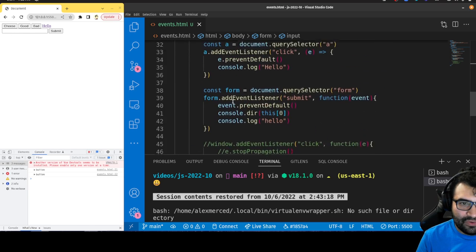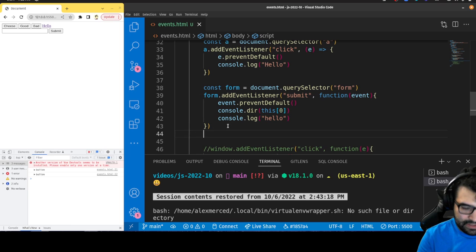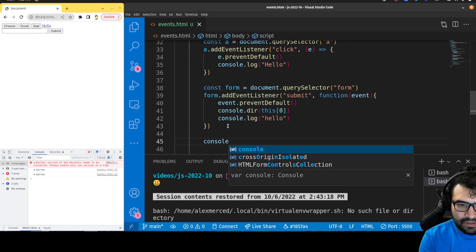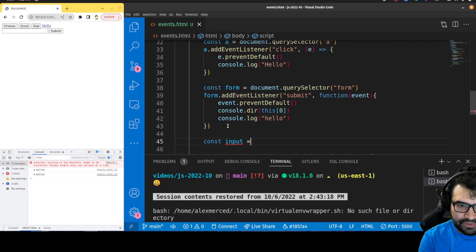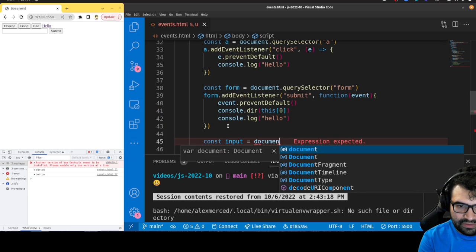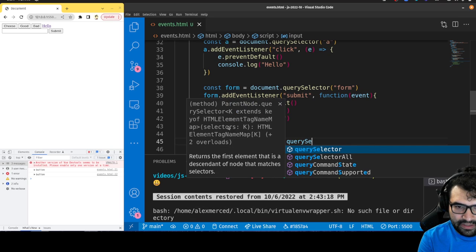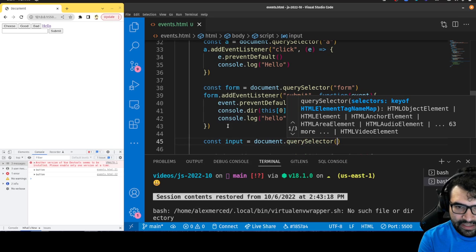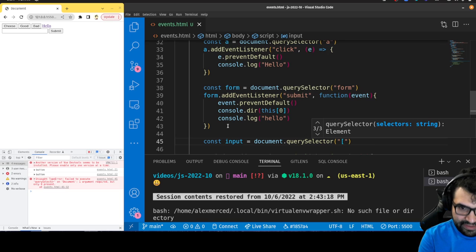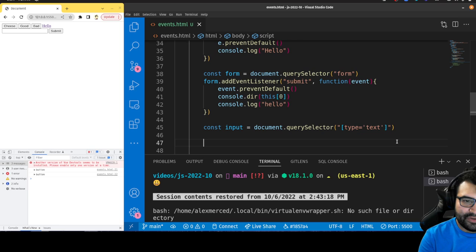So now I want to go grab that input and create an event on it. Const input equals document.querySelector. And I don't want to grab any input because there's two inputs, the submit button and the input box. So what I'm going to do is target the element that has a type that equals text, because that would be the text input. So that's how I'm going to grab that. Okay, and then we're going to create two events.